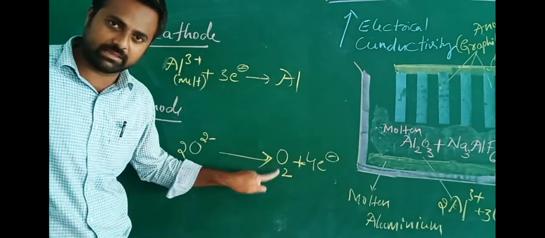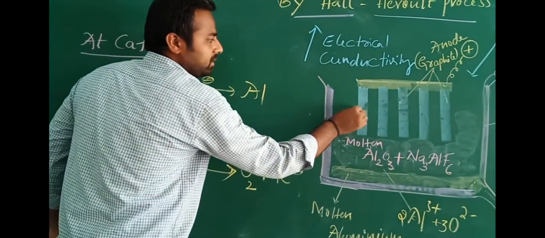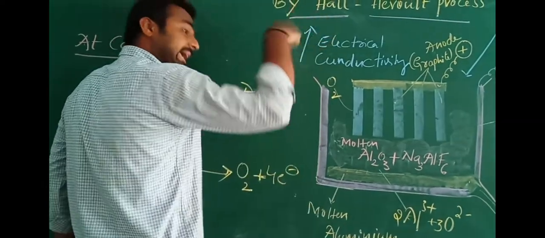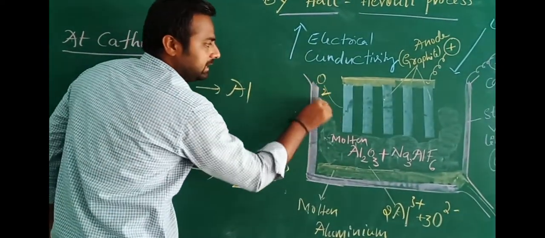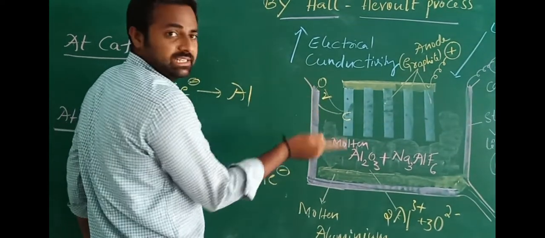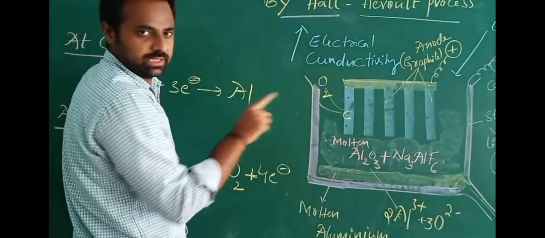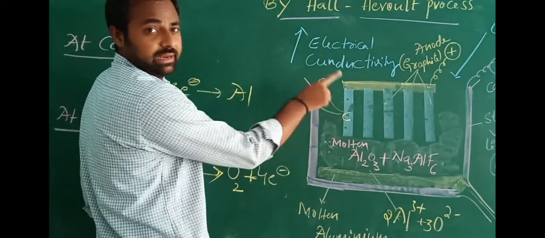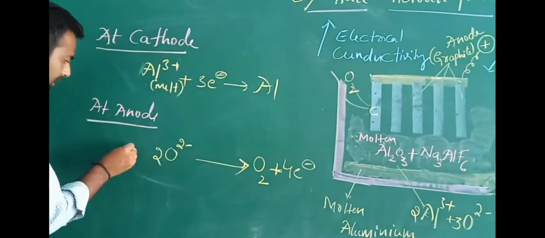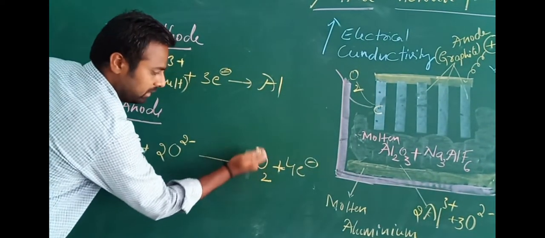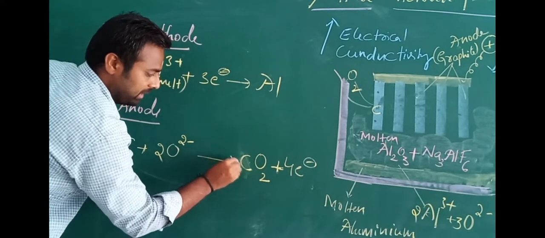Initially the oxide ions O2- undergo oxidation by the loss of 4 electrons and form oxygen gas. The oxygen gas liberated at the anode again combines with the carbon of the graphite rod, leading to the formation of carbon monoxide or carbon dioxide.